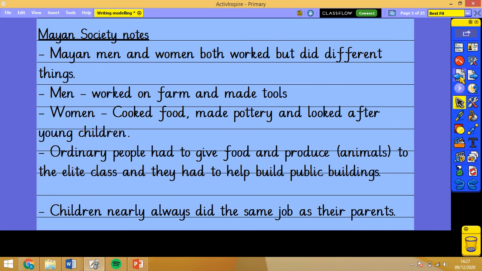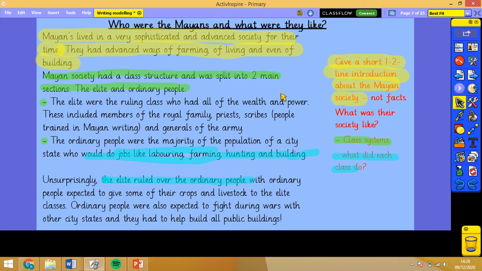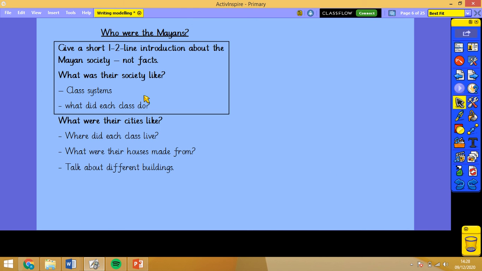One thing that, and obviously you're at home and you haven't got me there, so it's very difficult for you to get into this way of thinking. What you want to avoid is just writing your notes out again as a non-chronological report, otherwise it won't look as good. Okay, so have a go at writing just these two parts today.